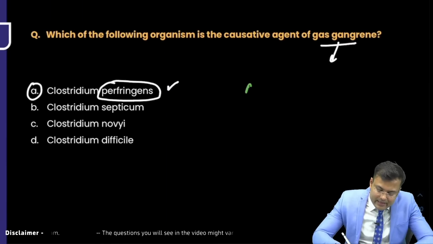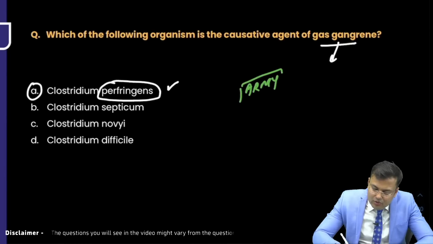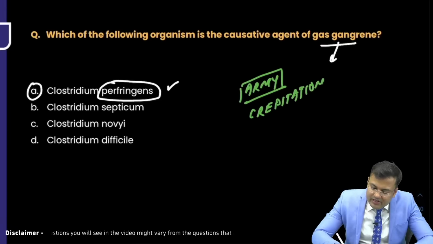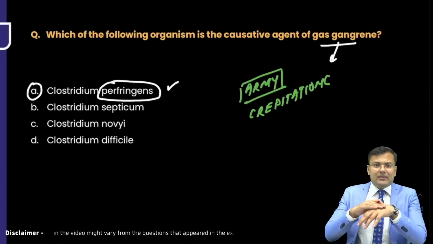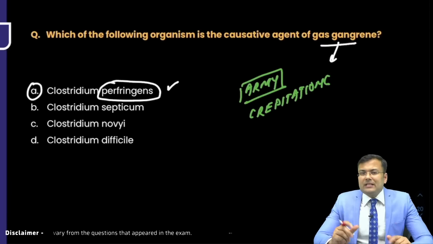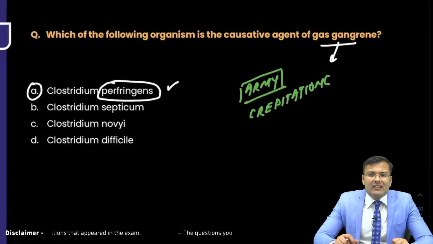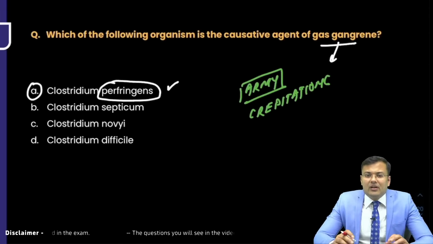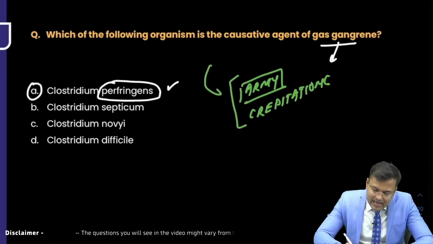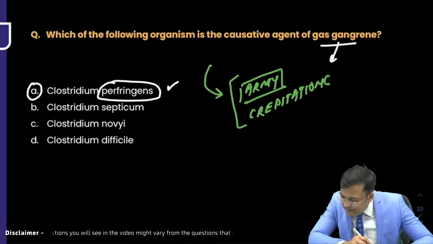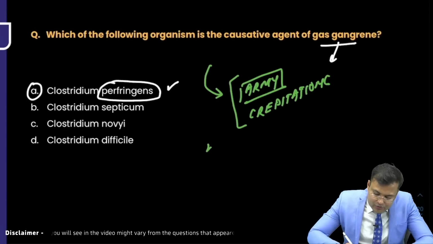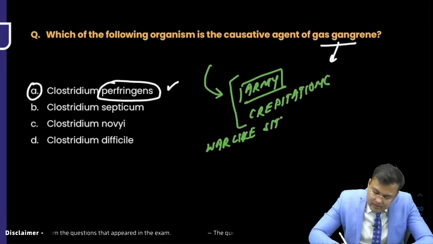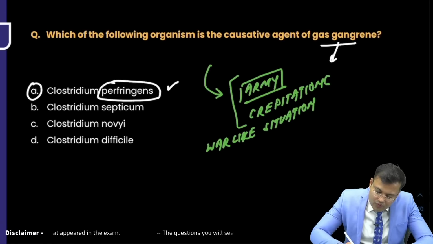Right. In gas gangrene, the patient is related to the army and there were crepitations. So whenever the patient is having gas gangrene, if you palpate, there are crepitations. Why? Because there is myonecrosis, there is necrosis of muscle. This is the characteristic feature. So there is presence of crepitations. Okay, I will add these two points. What else you want to say? War-like situation and wounded patient was there. Okay, war-like situation.